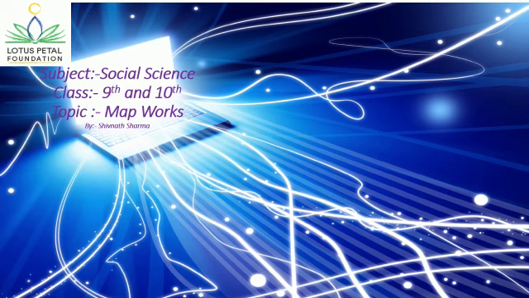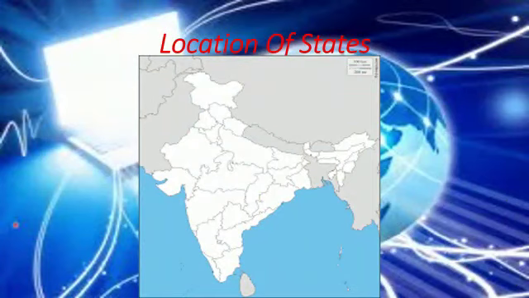Now before doing map work, we have to understand our state location. Now I show you. Here you can see this is Jammu and Kashmir, this is Punjab, this is Himachal Pradesh, this is Haryana and this is New Delhi. Okay.